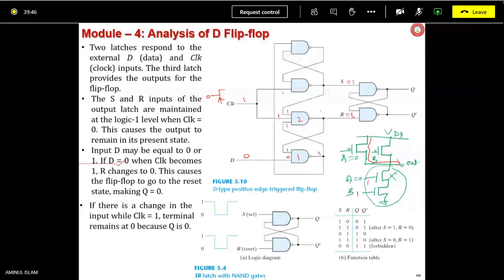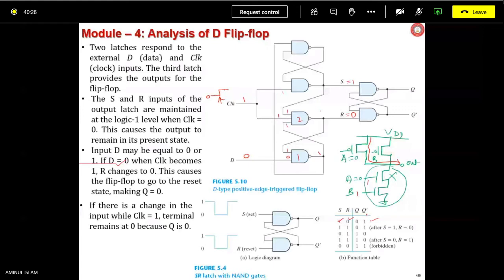Clock of course will be falling down, but now what do you see? H equals to 1, R equals to 0. So what is going to be the Q output? H equals to 1 and R equals to 0. This bottom one you see, H equals to 1, R equals to 0, Q equals to 0, Q bar equals to 1. This is the reset state or not? Yes or no?